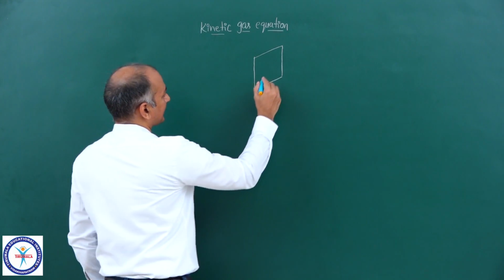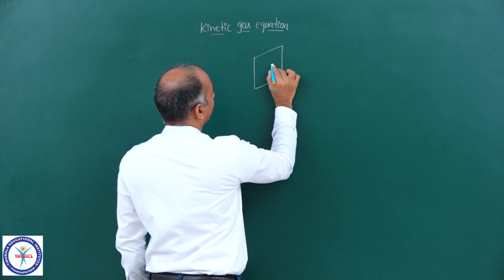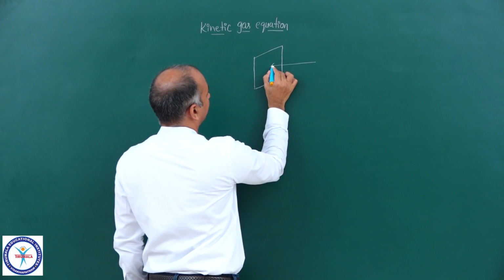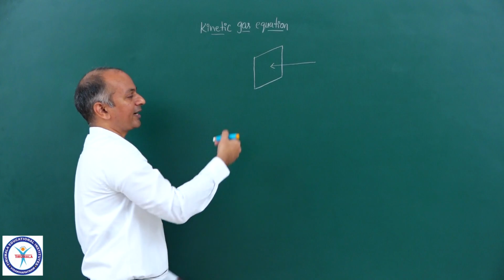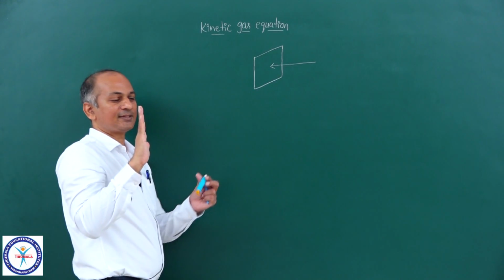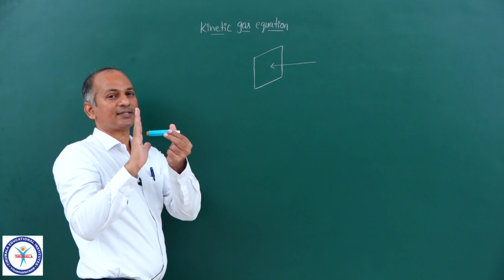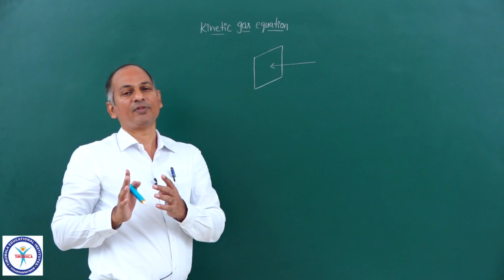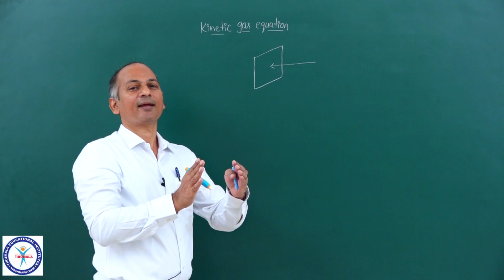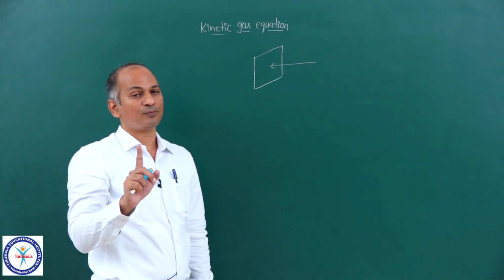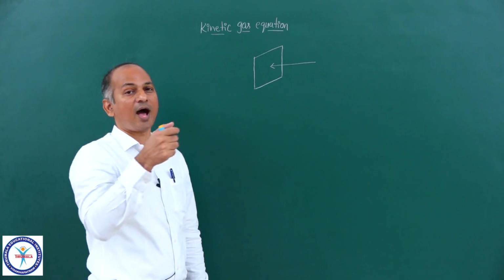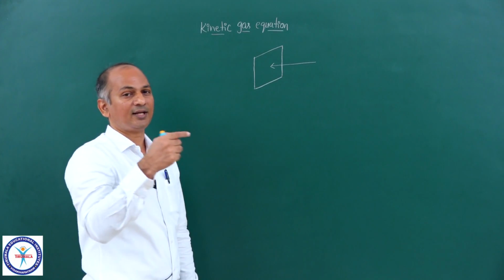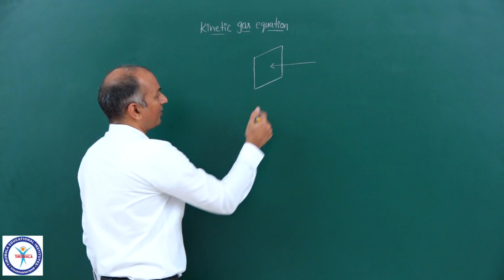So along the x-axis, one particular particle, one molecule, is traveling towards that wall of the container, and the wall is like this. The molecule is coming along the x-axis, it collides with the wall of the container, and it bounces back. You all know that the wall does not move, and the molecule or particle bounces back and travels in the opposite direction.